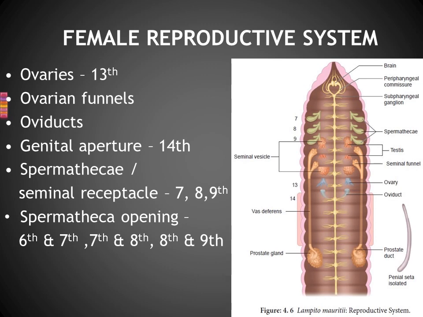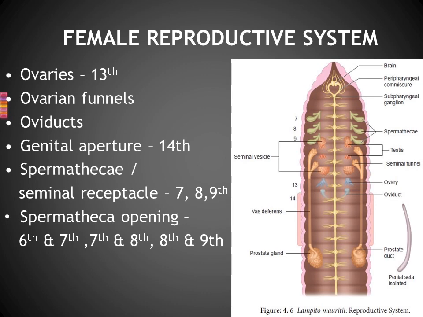Okay. So this role is very important. The spermathecal role, or seminal receptacle role, is very important. Seminal means semen, and receptacle means it is going to receive. During the copulation process, the two worms come close to each other in opposite directions, where the sperms will be exchanged and collected exactly in the spermathecal region.